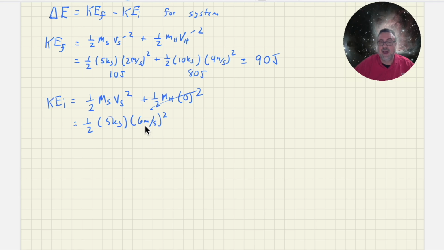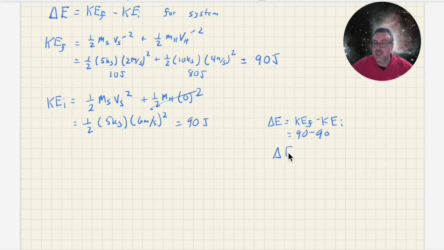So 6 squared is 36. 36 times 5 is 180. Half of 180 is also 90 joules. So if I go to calculate the change of energy, that is the final kinetic minus the initial kinetic. That's going to be 90 minus 90, or a change of energy of 0 joules.